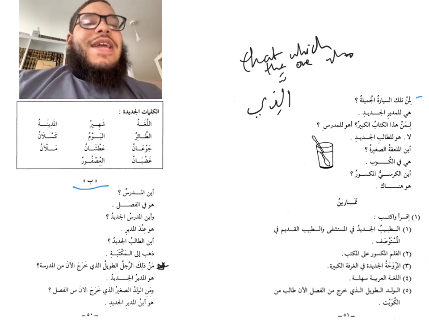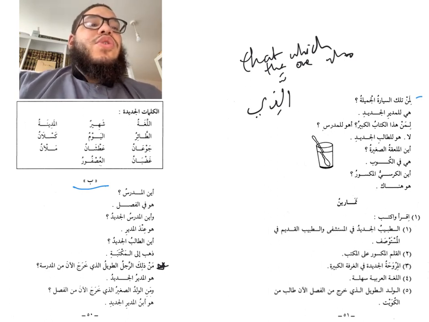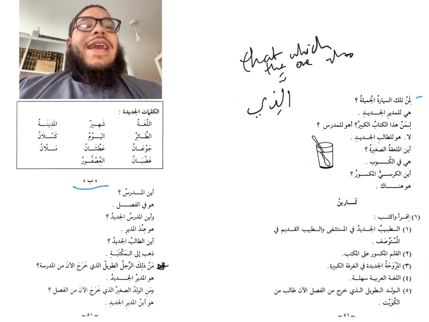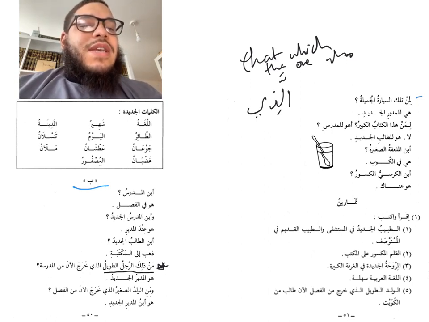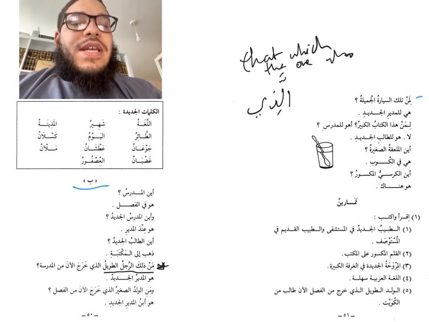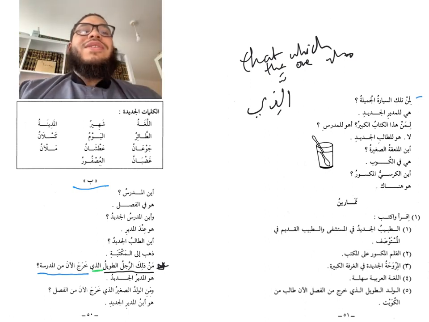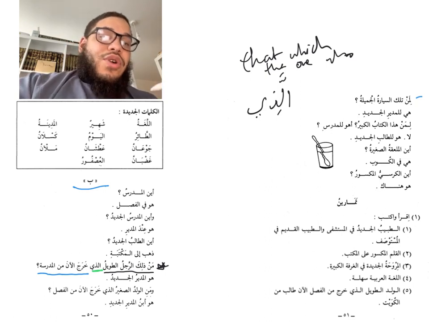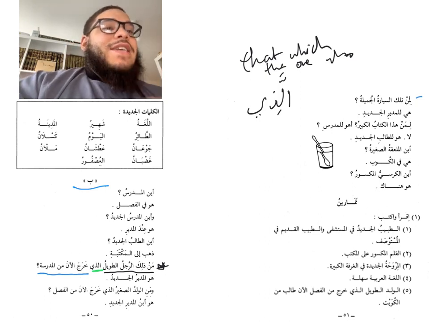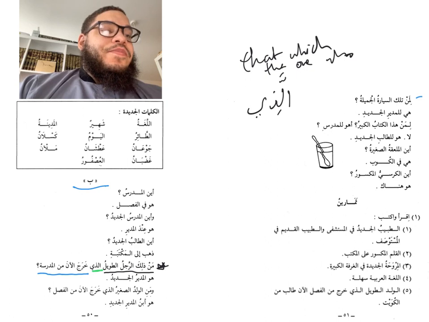I use الذي. Now الذي is called اسم موصول, a connecting noun. So it connects these two sentences together. This is sentence A connected with sentence B. And what we use is الذي right here. Okay, so that's also what we learn in this sentence. And we're going to see this throughout the course. And we'll go into much more detail as we go along, inshallah ta'ala.